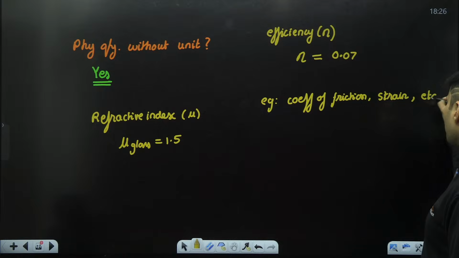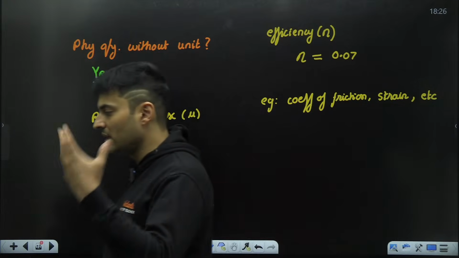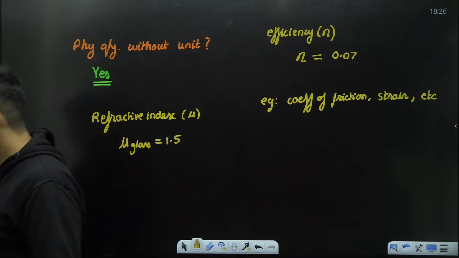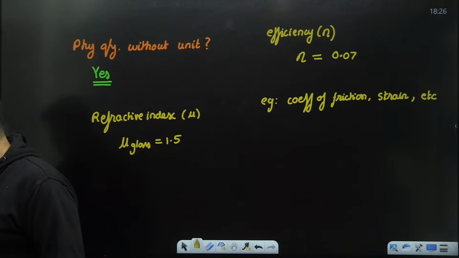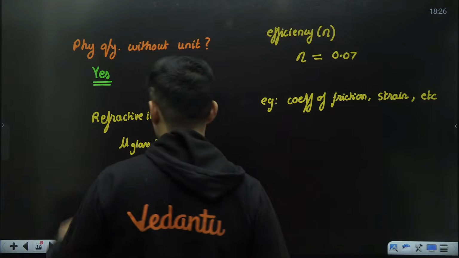So all these physical quantities have numbers, but they don't have any unit with them. Is that right? Everyone understood? So it is definitely possible to have a physical quantity without any unit. Hello, Lakshana. Welcome aboard.